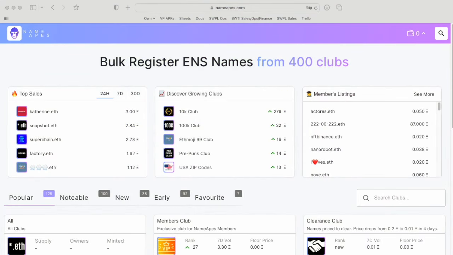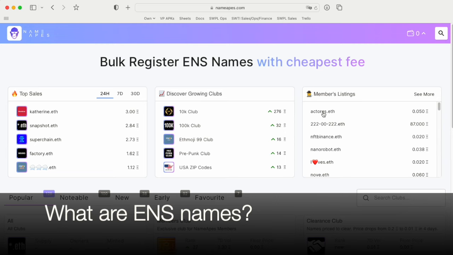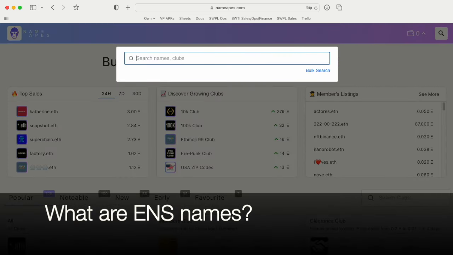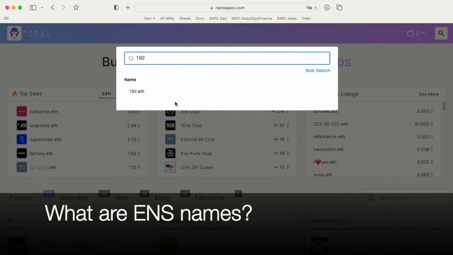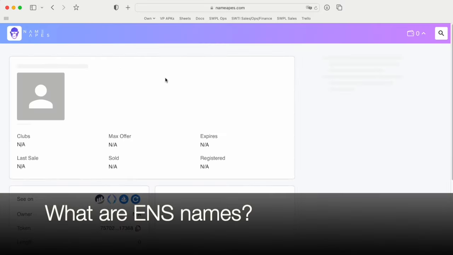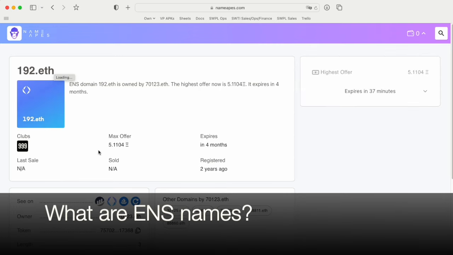Welcome to the introduction of NameApes.com. NameApes.com is a marketplace for ENS names. ENS, if you don't know yet, is the Ethereum Name Service, and it's basically for you to be able to easily give out a human-friendly name to someone when they want to send you some crypto.